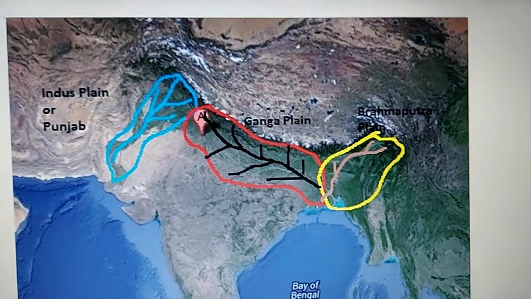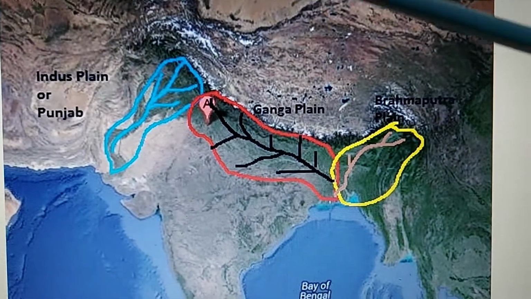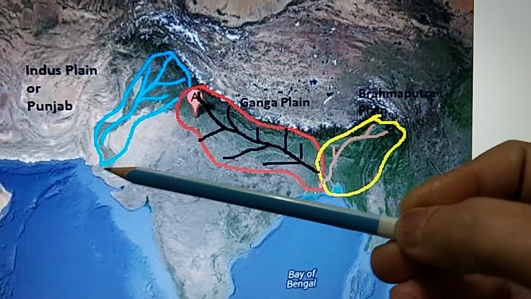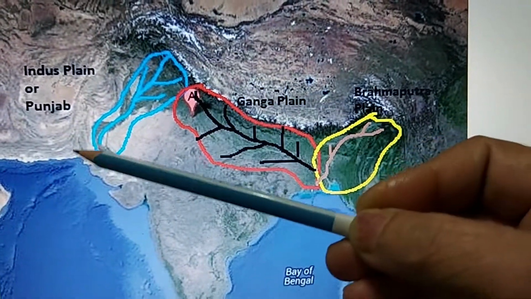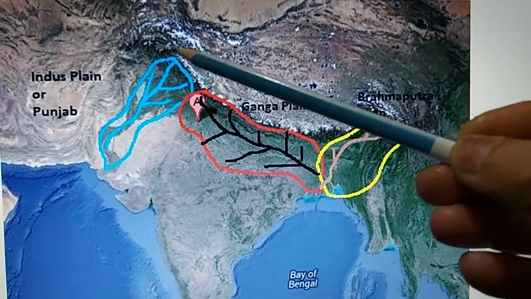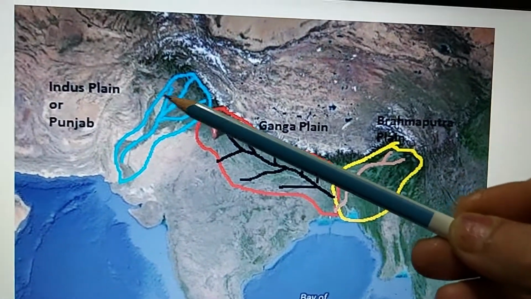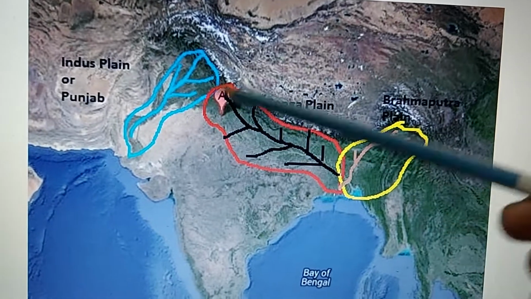So children, here you can see a picture showing you in detail the plains. Okay, satellite picture. Here is the Ganga Indus plain or the Punjab plain, because it is drained by the Indus river with its 5 tributaries. Which are the 5 tributaries? Jhelum, Chenab, Ravi, Beas and Satluj.